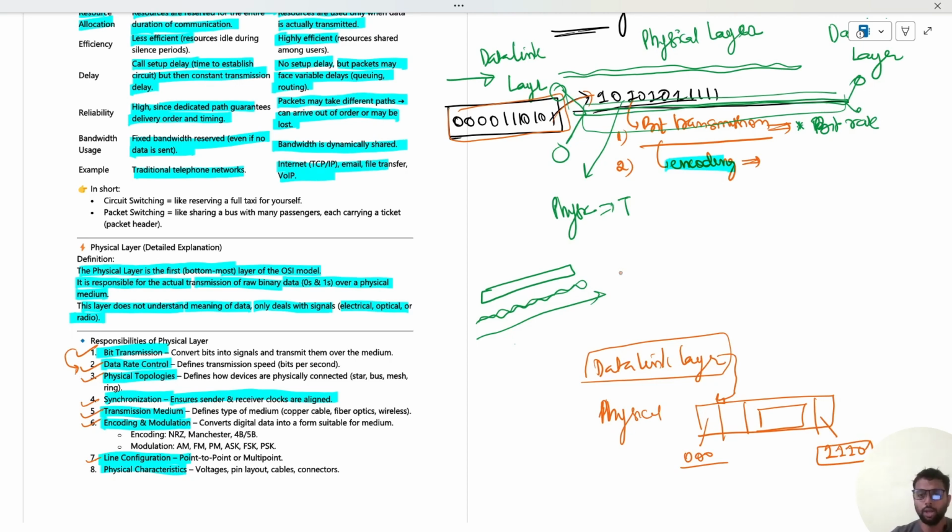It just sees that okay, the data link layer has given me this frame where I see only bits. What the physical layer will do, it will transmit each bit serially, one by one. And how fast it can transmit will depend upon the bandwidth of the channel, that is, how much bandwidth is available in the channel. And each bit, since zero and one cannot be transmitted directly, will obviously be encoded into some voltage signal, therefore encoding will be required. So this is much of the physical layer.